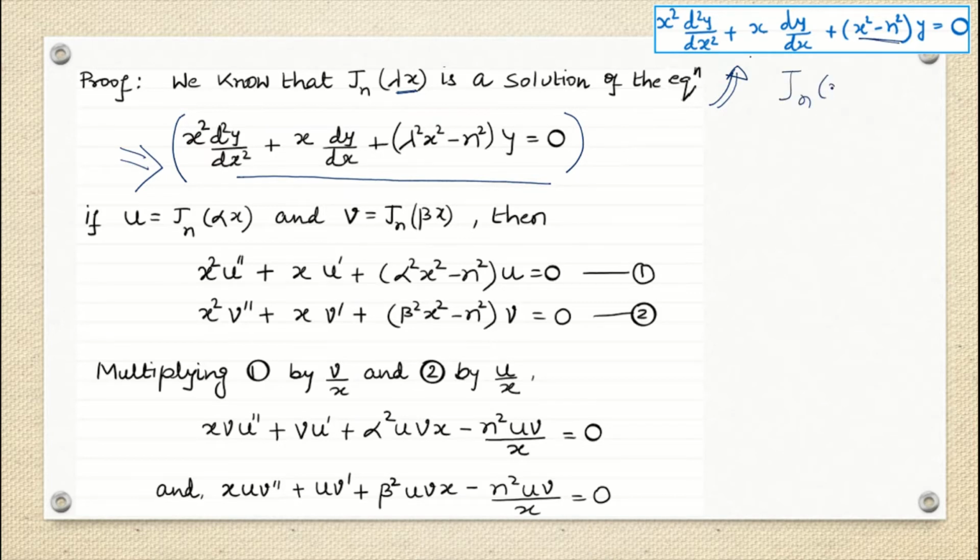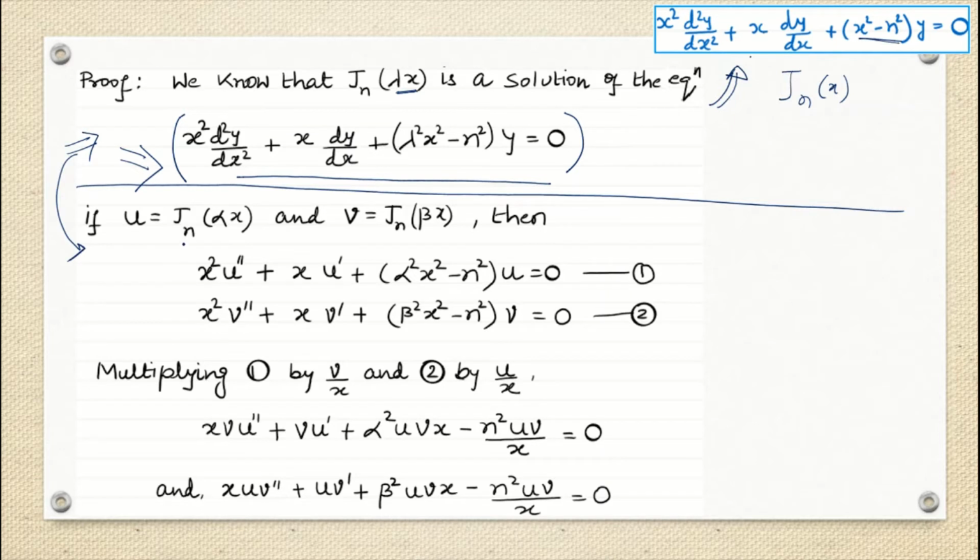So this is something which we know as per the property of Bessel differential equation. Now if we understand that this form is the correct form, then we can move forward. So what next are we doing here? Suppose we give some names: u is nothing but J_n(alpha x), and v is J_n(beta x).